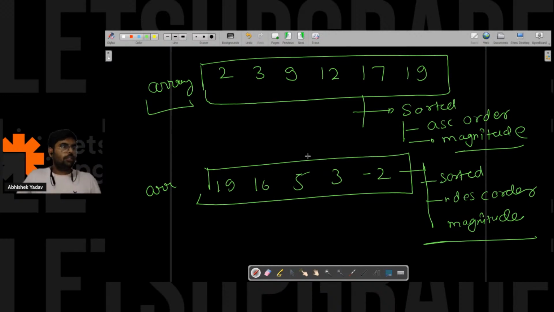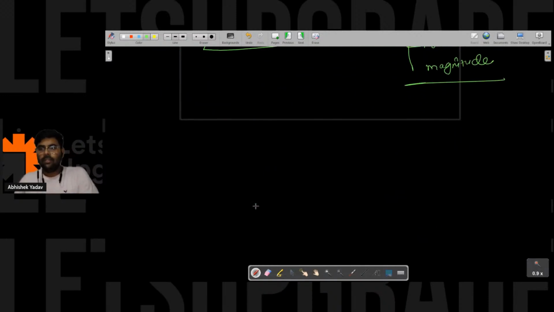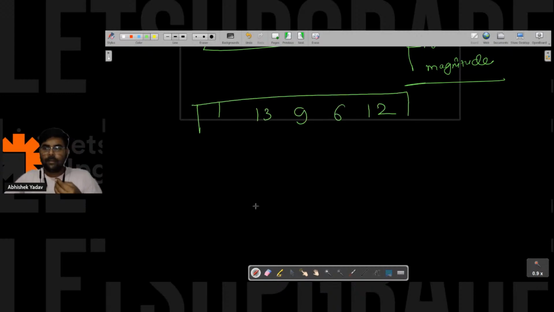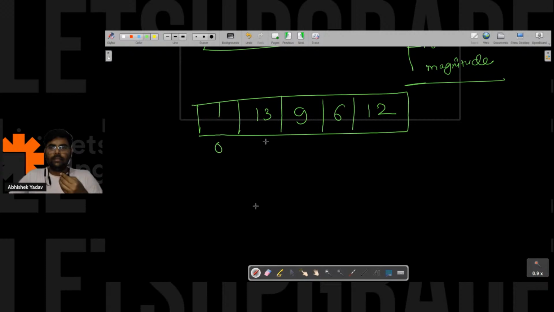So this is a very good question. So one more question I have. Tell me whether this is sorted or not, right? Okay, let's see if you're able to get the proper understanding of sorting or not. 1, 13, 9, 6, 12. This is the data, and 1, 3, 9, 6, and 20, 12, right? 0, 1, 2, 3, 4.